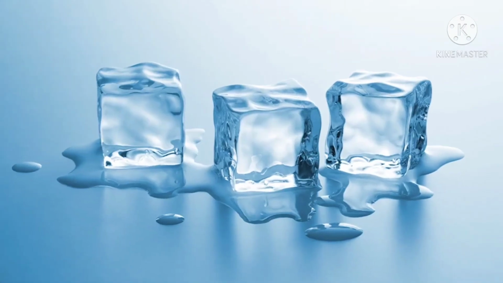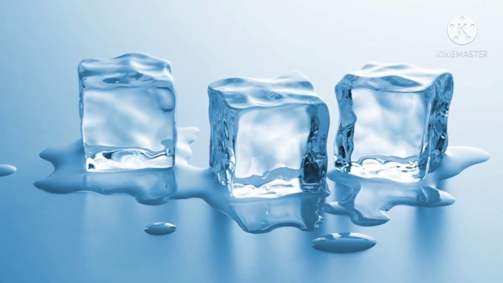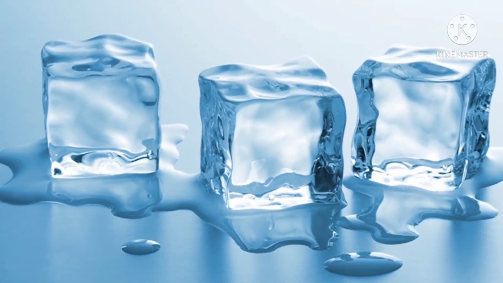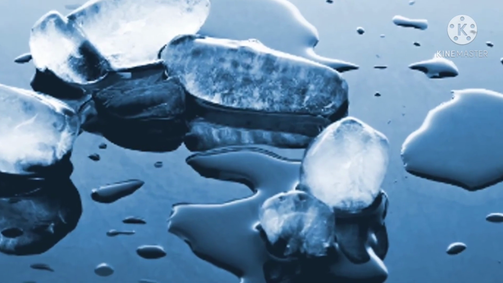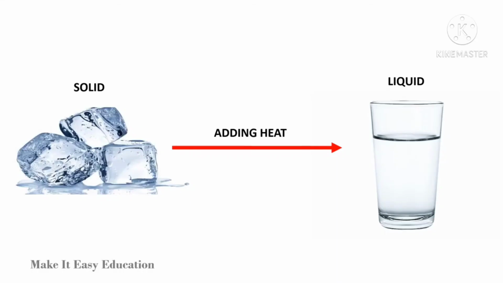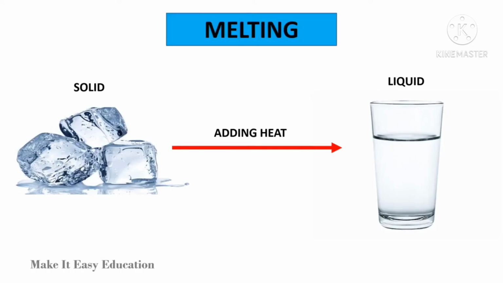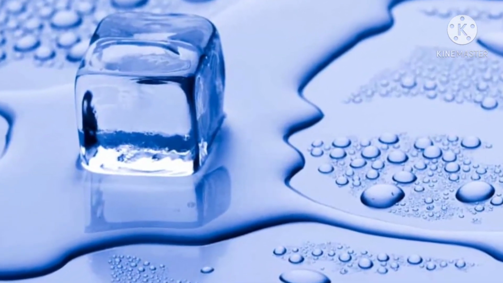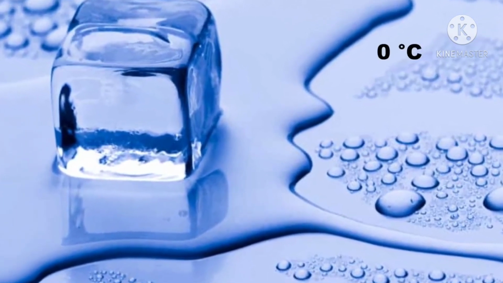If we take the ice cubes from the freezer and place them outside, the ice cubes would absorb heat from the warmer air around them, and it starts to melt. The process of changing a solid to a liquid is called melting. The melting point at which ice turns to water is 0 degrees Celsius.